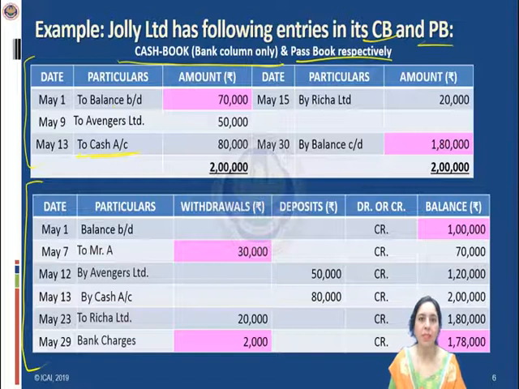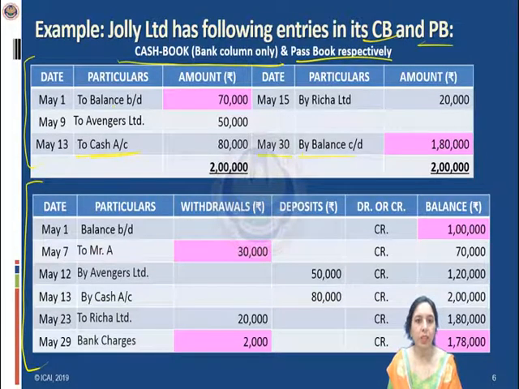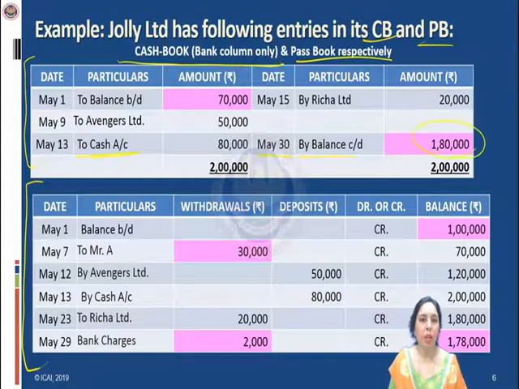So business is receiving the money, bank is the giver. So it will be having a corresponding effect as per the normal cases. So we'll go through that. Then after all the transactions, we have the closing balance as on 30th May, by balance carried down, the resultant difference figure. This is the 1,80,000.